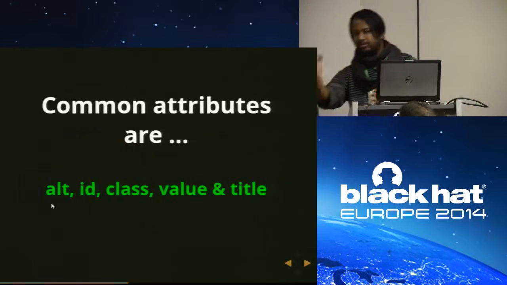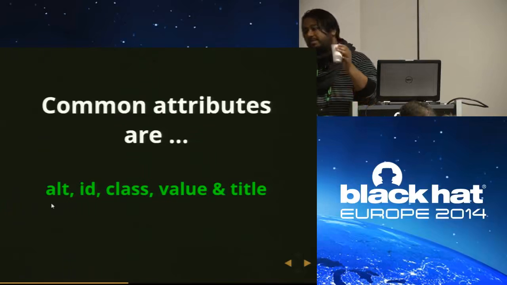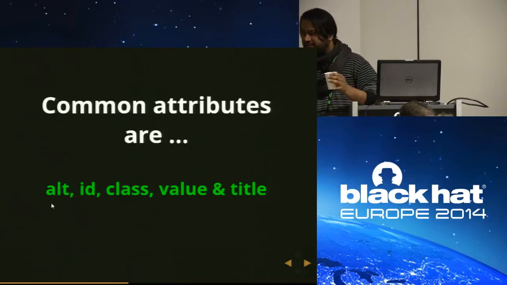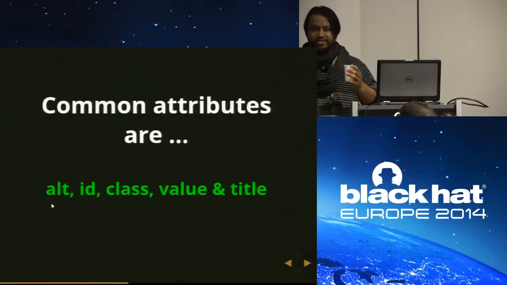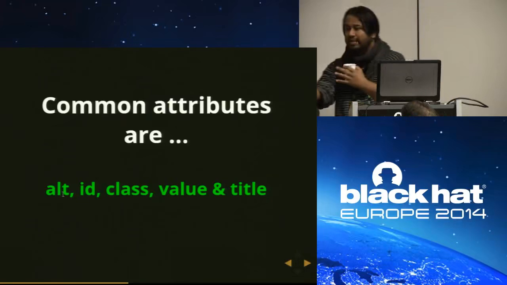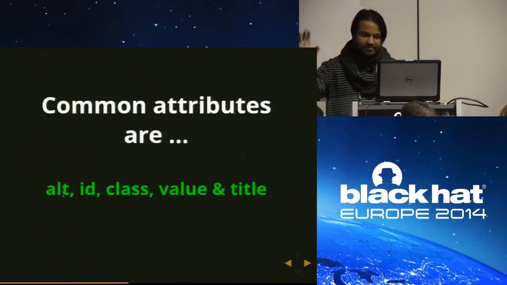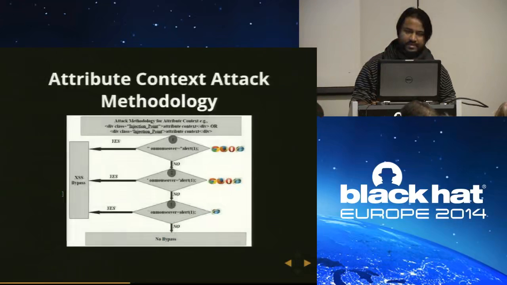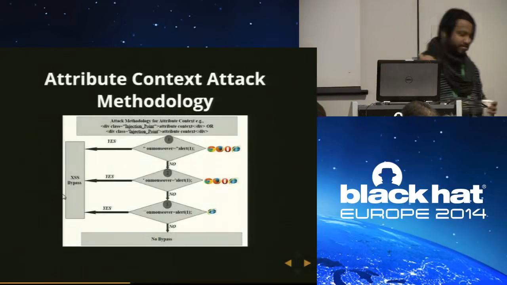If you want a particular image, and somehow the image is gone, then you can also set a value of alternative text for the image, shown if the image is not available at that particular URL. So these are the attributes that you can set in any WYSIWYG editor. How to attack it? It's a 3-step process.